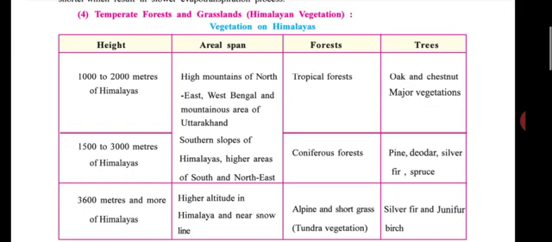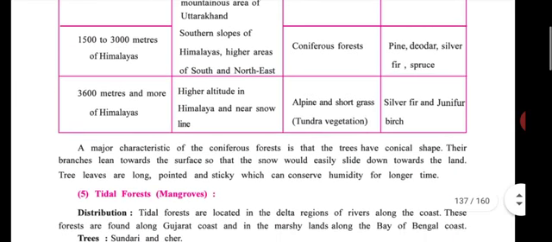Then forest, tropical type and coniferous. In tropical forest, trees like oak, chestnut are major vegetation. And in coniferous forest, pine, deodar, silver fir and spruce. And at 3600 meter and more of Himalayas, higher altitude near the snow line, there are alpine and short grass, silverfield and juniper beech.